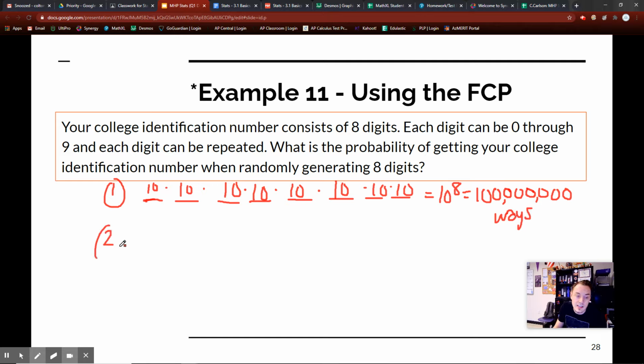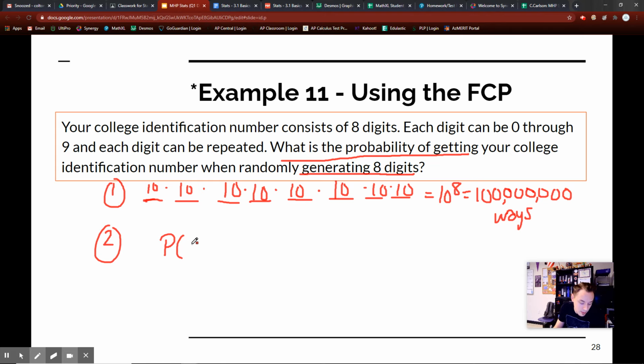Now the second step asks, what is the probability of getting your college identification number when randomly generating 8 digits? This is a little bit more complicated. But when randomly generating just the 8 digits, what is the actual probability of getting it? It's actually very simple.